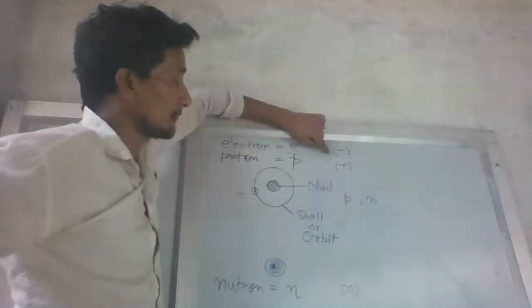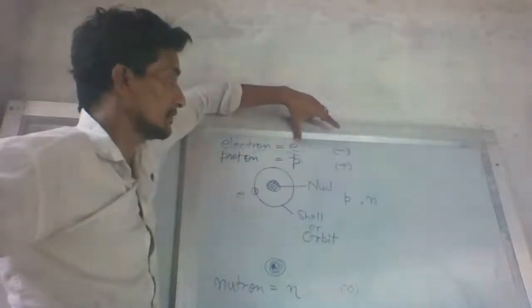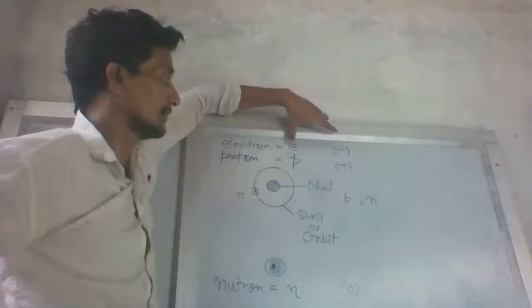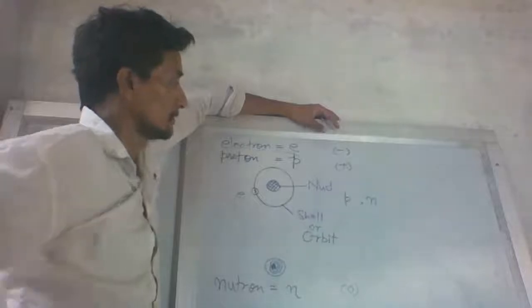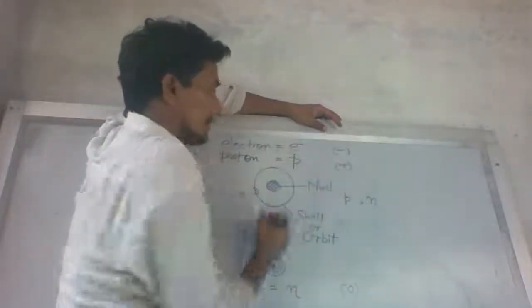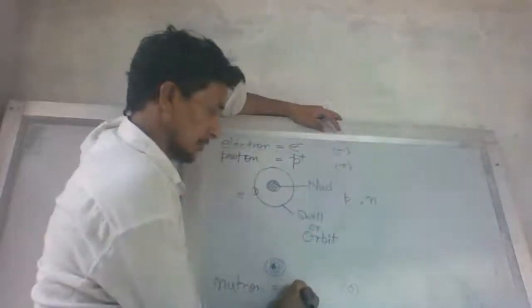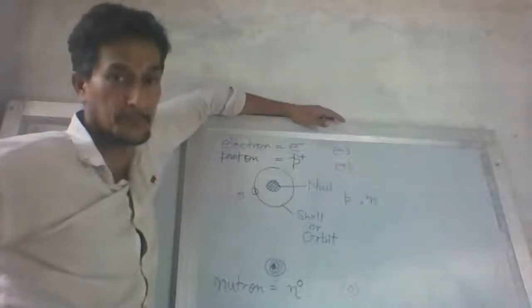But I have written in the bracket over here for making it much more convenient. I will put these symbols in the superscript of this electron, small e. So e minus is the correct one, p plus is the correct one, and n0 is the correct one. These are the charges they are bearing at top of them.